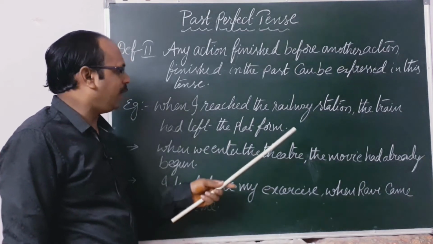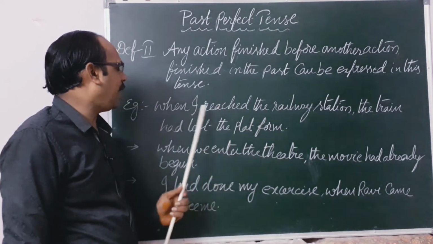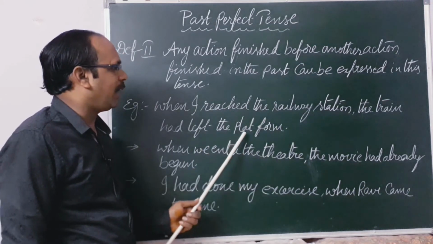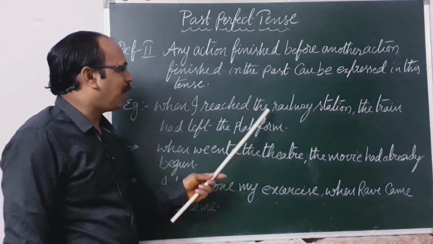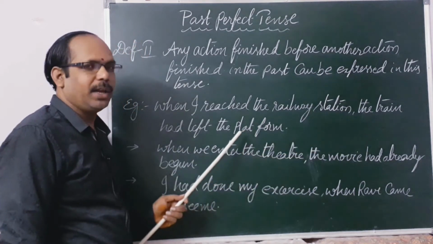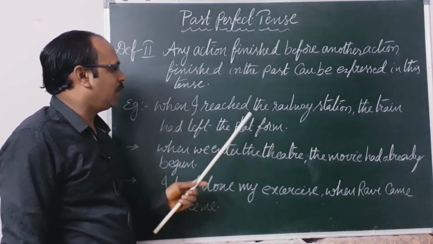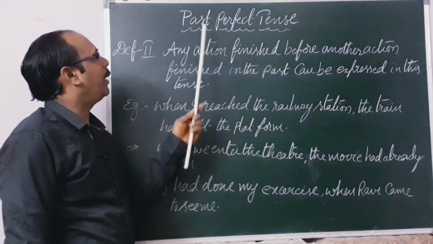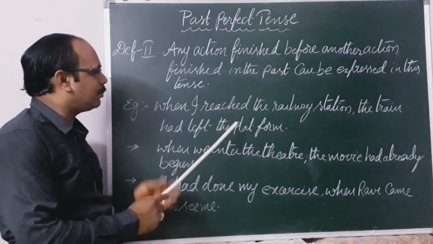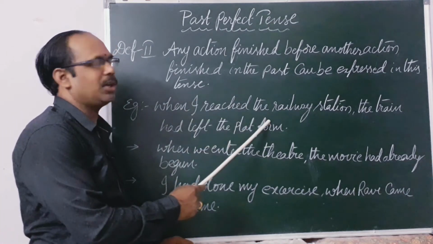Then a few minutes later I reached. The platform is there, but we observe the train had already moved. So in this context, we have to use past perfect tense.